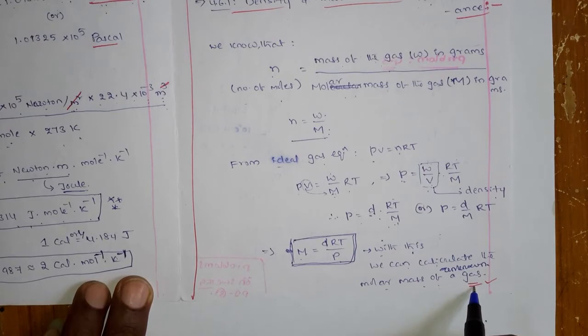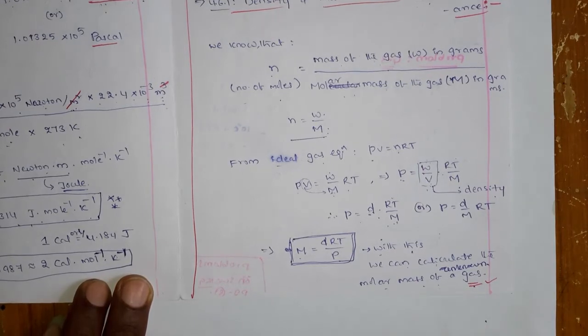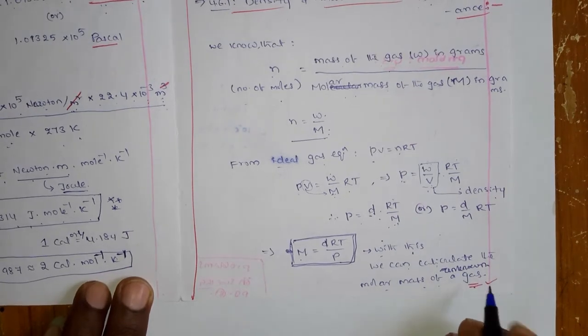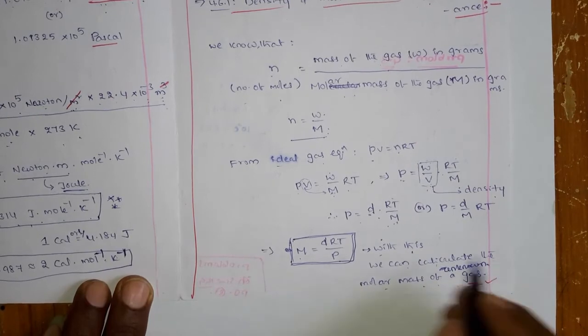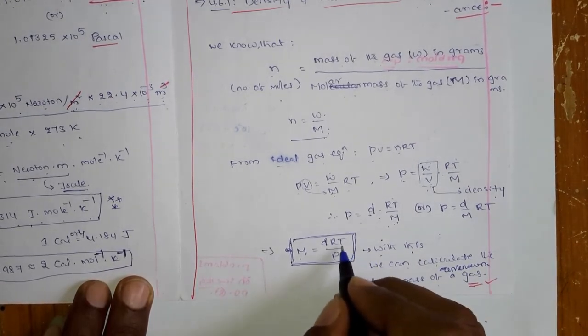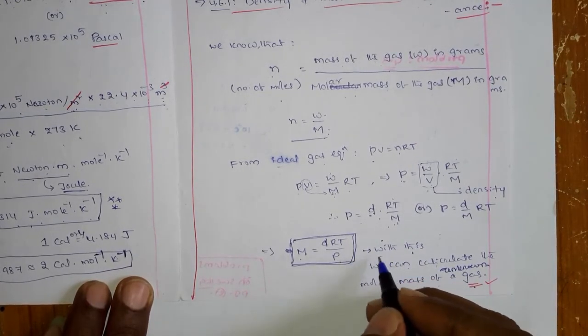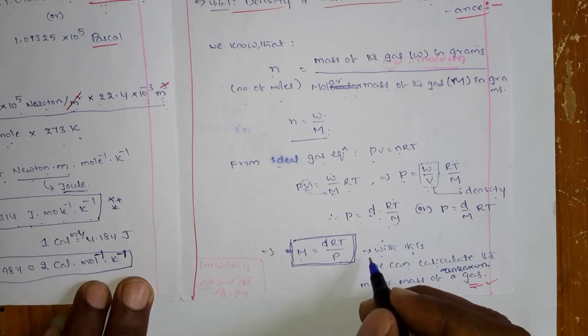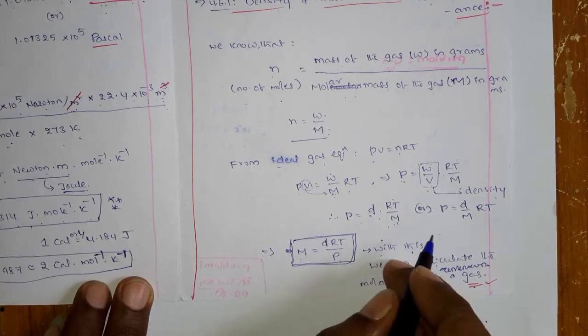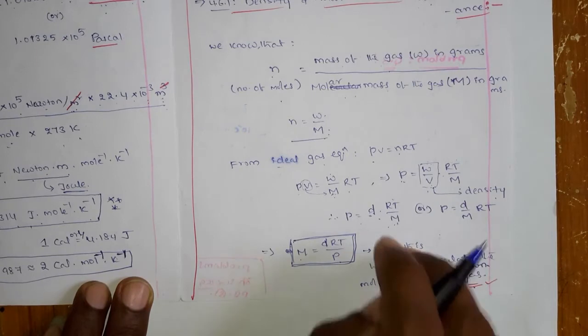Sometimes they will ask that there is a gas, it will expand. Certain changes occur: he will tell you the temperature changes by this much and the pressure also changes like this. And he will ask you what is the density, what is that gas.